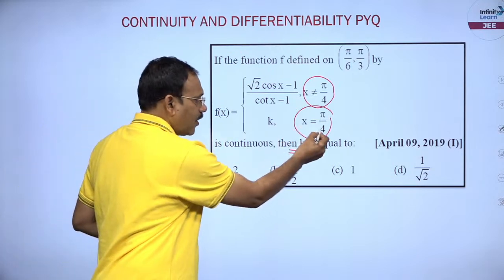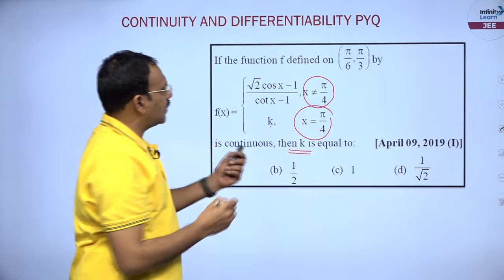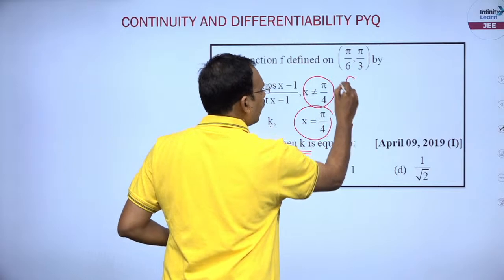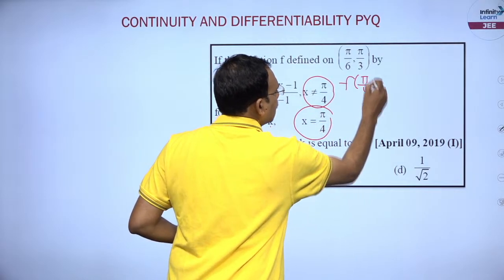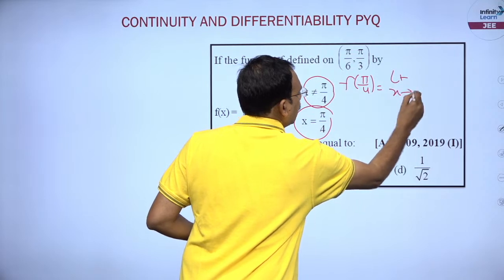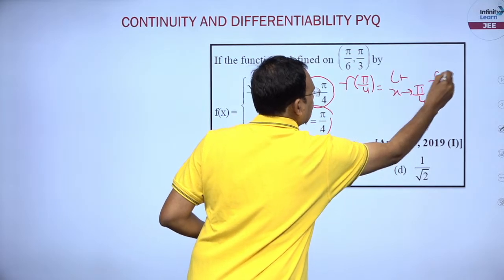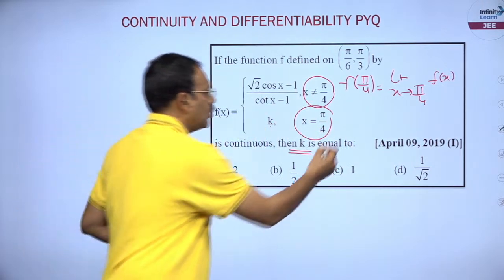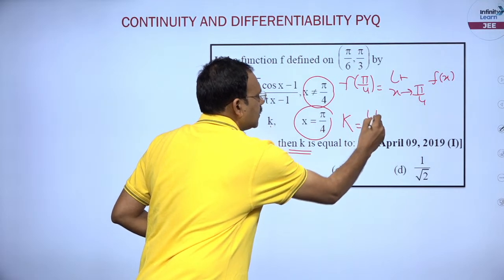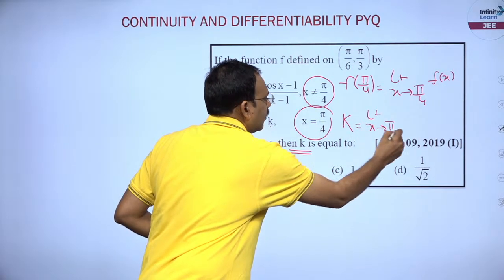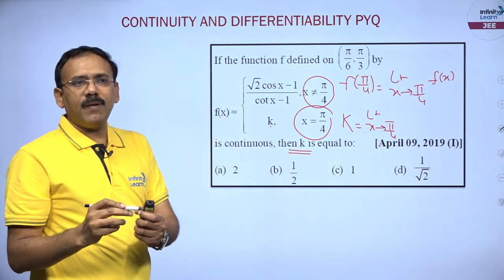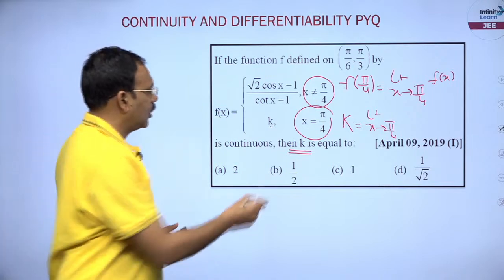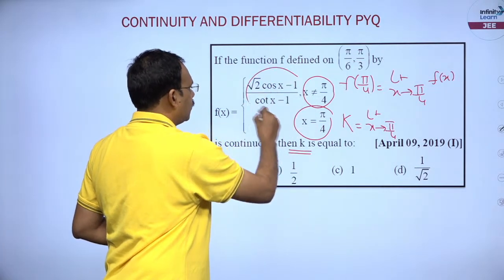So f of pi by 4 is k, and this k is nothing but limit x tends to pi by 4 of f of x, that is all. So the result is f of pi by 4 is nothing but limit x tends to pi by 4 of f of x. Am I correct? That is all. You know f of pi by 4 which is k, we need to find it. This is limit x tends to pi by 4. So you see, x tends to pi by 4 means x is not exactly pi by 4, it is almost pi by 4. So the f of x definition should be used.